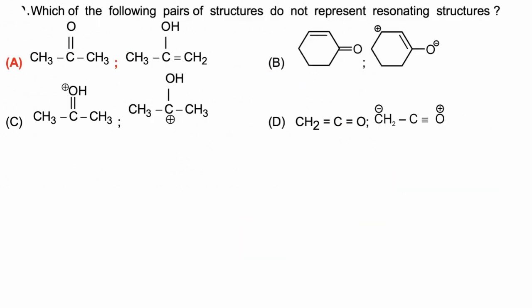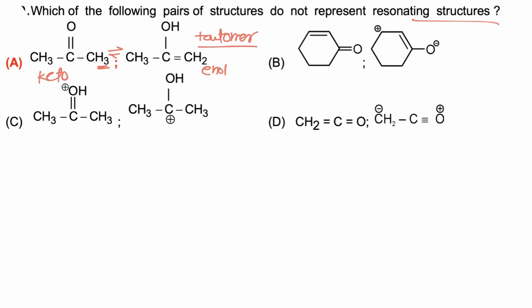Which of the following pairs of structures does not represent resonating structures? Now in option A, if we take these two molecules, the position of hydrogen is changed, while during resonance the position of atoms does not change. So they are tautomers rather than resonating structures, because one is keto and one is enol, so they are present in dynamic equilibrium and they are isomers.